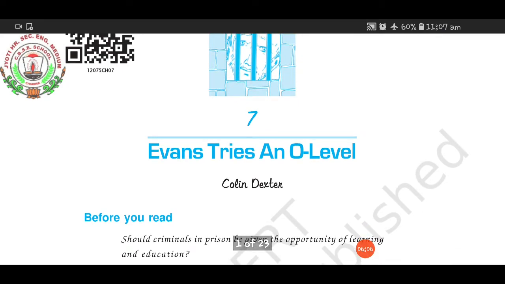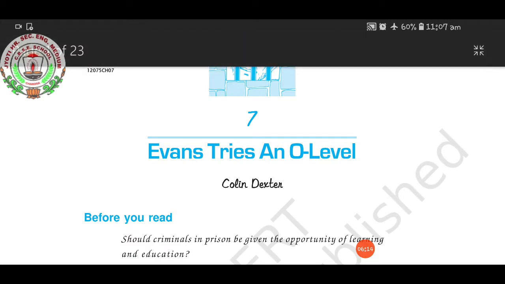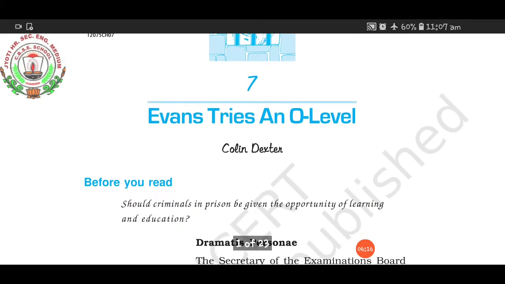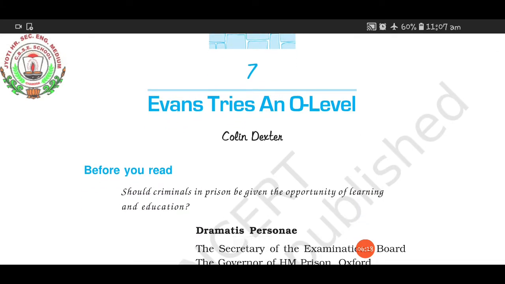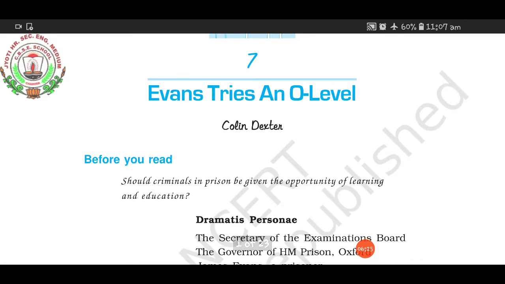Now, Ivan Tries an O Level. O level is an examination level we are talking about. In the story, this Ivan is planning to give an examination. How he made this examination a base or a foundation for him to escape out of the jail, that's what the story is all about. And at the end, whether he is caught or not, that is the beauty of the chapter. So let's start the chapter.